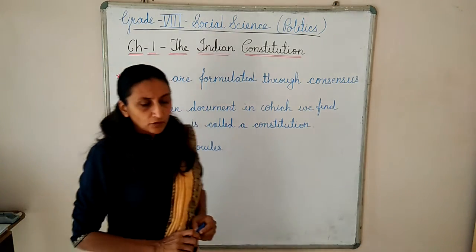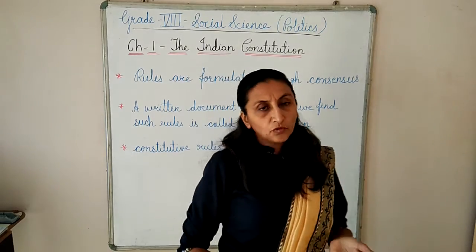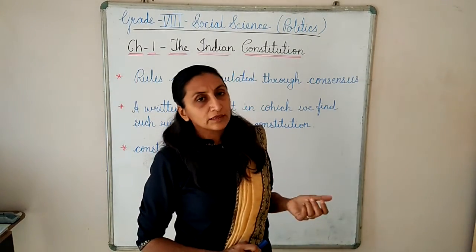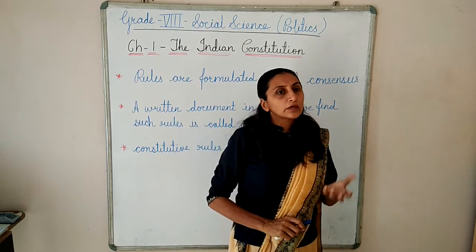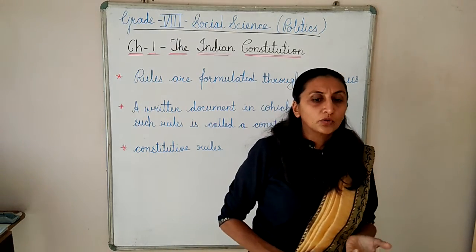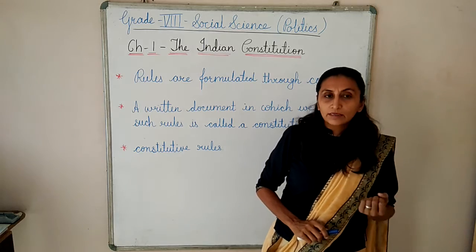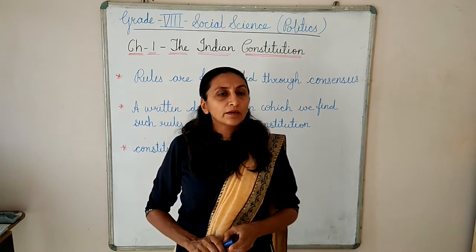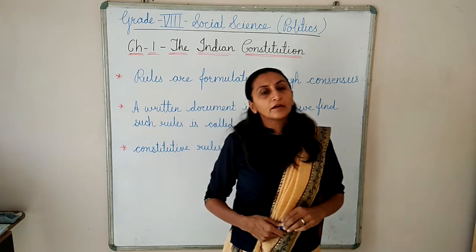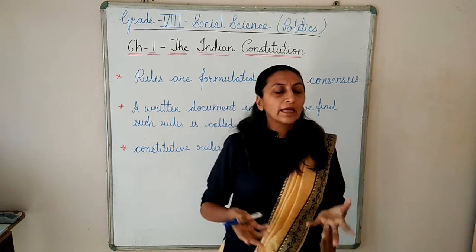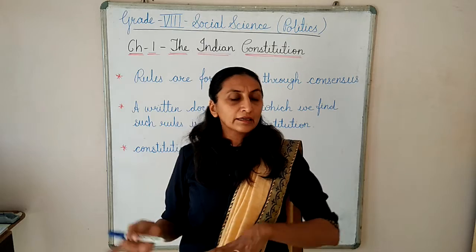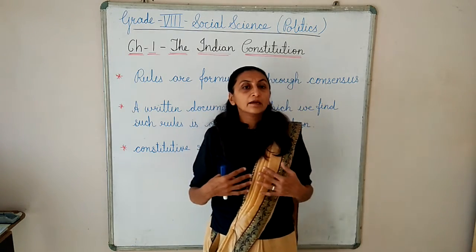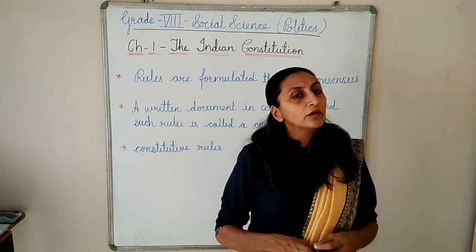Now one thing is very common, again and again you come across the fact that India is a democratic country. In 6th standard and 7th standard also you learned a little about that. But what is democracy in simple language? Democracy means a country where the rulers are elected by the people. We are electing the ruler. Any king is not there whose son again becomes king. It is not like that. We are selecting our own ruler.